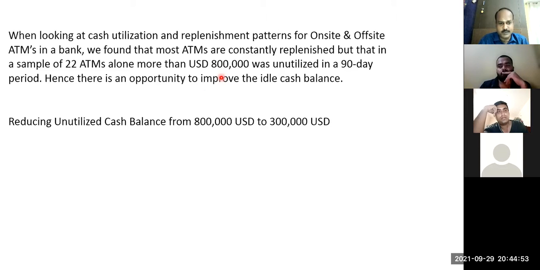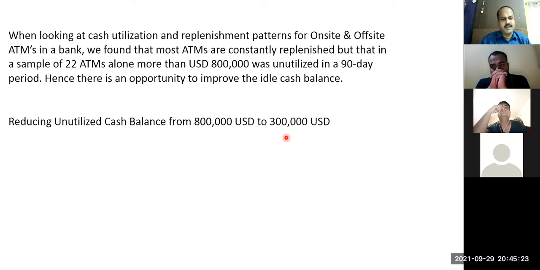So they decided to study the ATMs where the funds are unutilized, and for those ATMs they reduced the ceiling amount from $800,000 to $300,000, right? And as a result, what happened? The difference of $500,000 is now available for the bank. They can issue loans and do many other things.